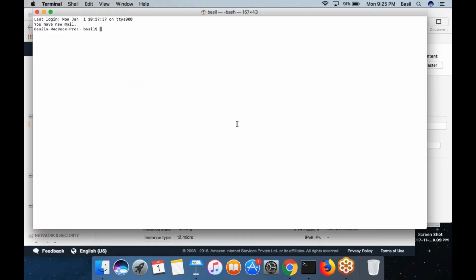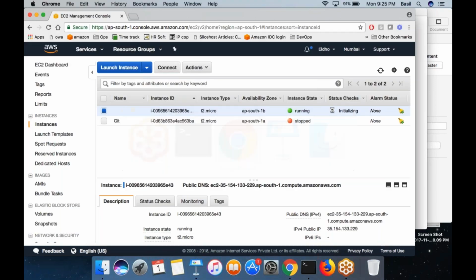So I will talk about a key pair. We have been talking a lot about key pair. Whenever you want to log into an EC2 machine, you want a key pair. What is a key pair and why is it called a key pair?